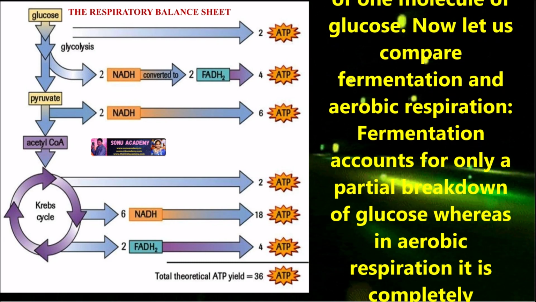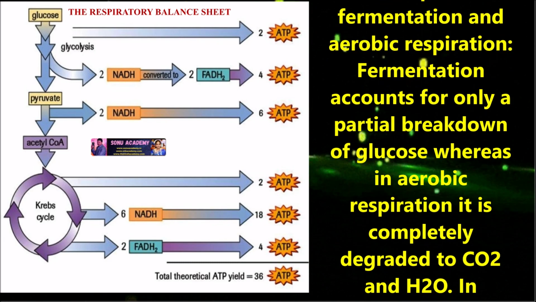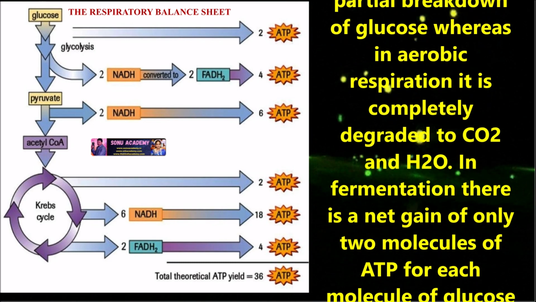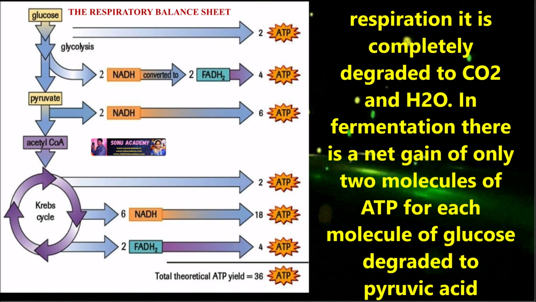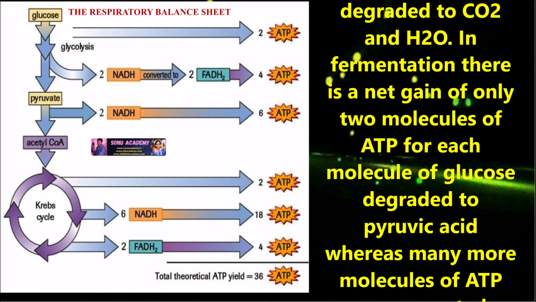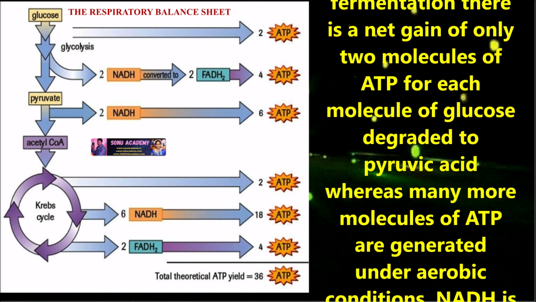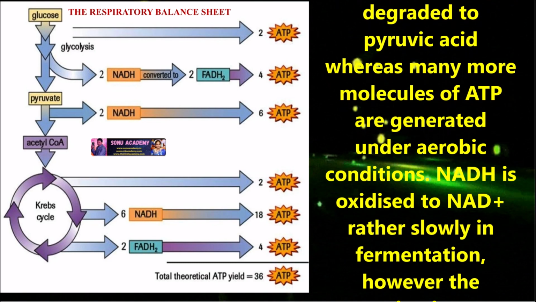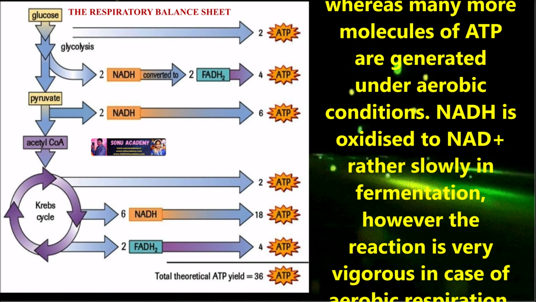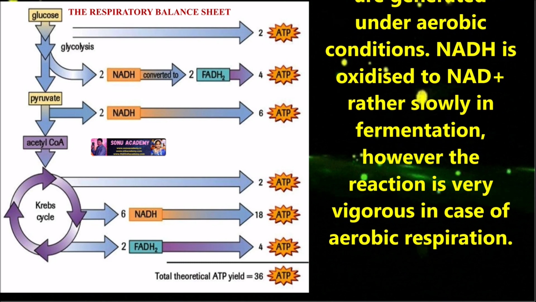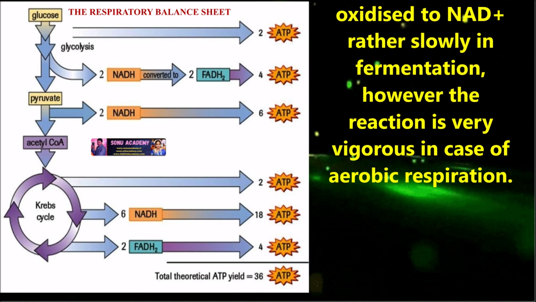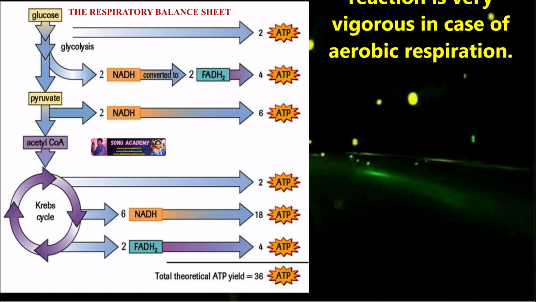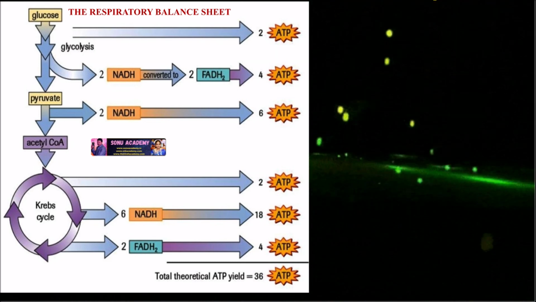Now, let us compare fermentation and aerobic respiration. Fermentation accounts for only a partial breakdown of glucose, whereas in aerobic respiration it is completely degraded to CO2 and H2O. In fermentation, there is a net gain of only 2 molecules of ATP for each molecule of glucose degraded to pyruvic acid, whereas many more molecules of ATP are generated under aerobic conditions. NADH is oxidized to NAD+ rather slowly in fermentation. However, the reaction is very vigorous in case of aerobic respiration.